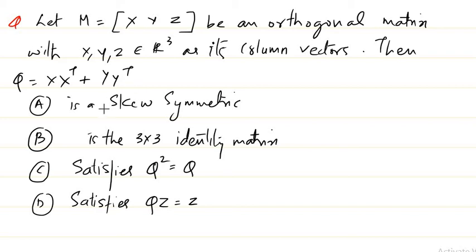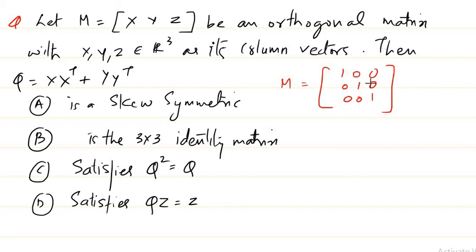We are told whether this Q is skew-symmetric, or is actually a 3 by 3 identity matrix, or it satisfies Q square is equal to Q, or it satisfies QZ equal to Z. Now to solve this problem, suppose I take my M to be the identity matrix.